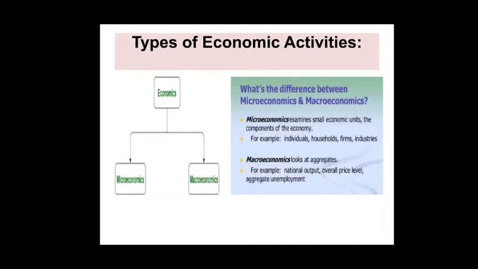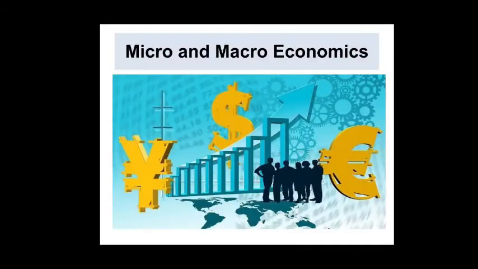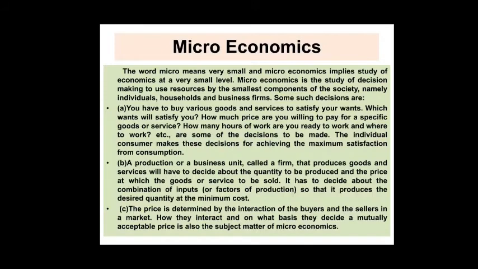Macroeconomics looks at aggregates, for example, national output, overall prices, level of unemployment, poverty eradication. So that is any one activity that is very large and bigger size. So small to larger, that is micro. In the downward direction only macro, so we can take steps. So that is micro and macroeconomics. This is the types of economics.